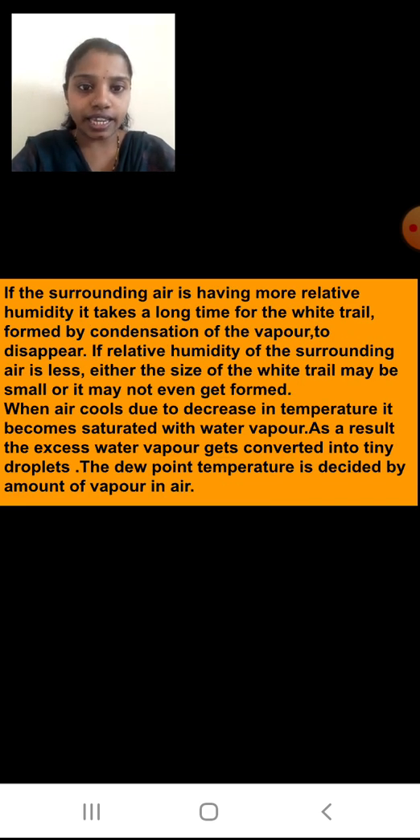If the surrounding air has more relative humidity, it takes a long time for the white trail formed by condensation of the vapor to disappear. If the relative humidity is more than 60%, then what will happen? More time will be required for the formation of the trail and for it to disappear. If the relative humidity of the surrounding air is less, either the size of the white trail may be small or it may not even get formed.